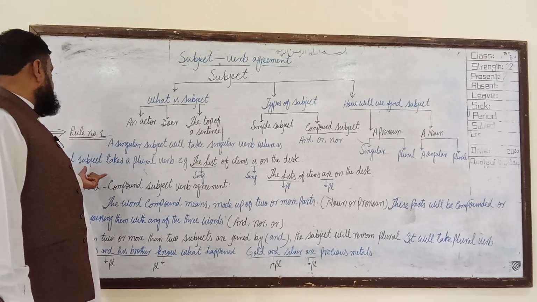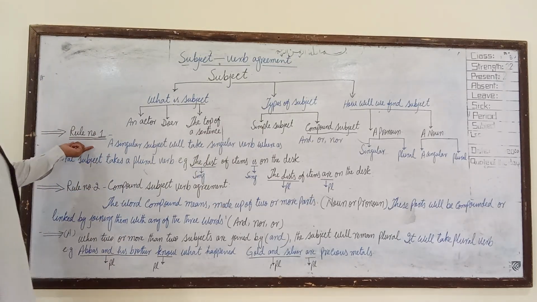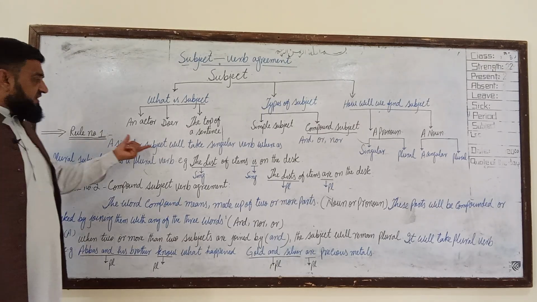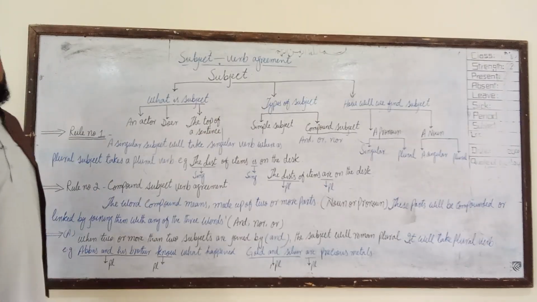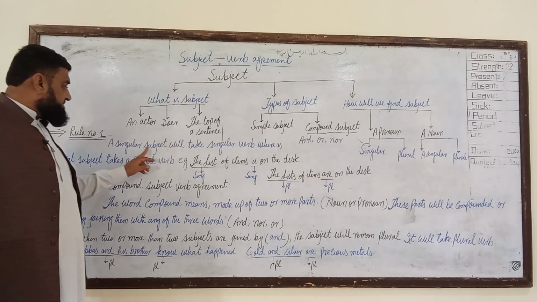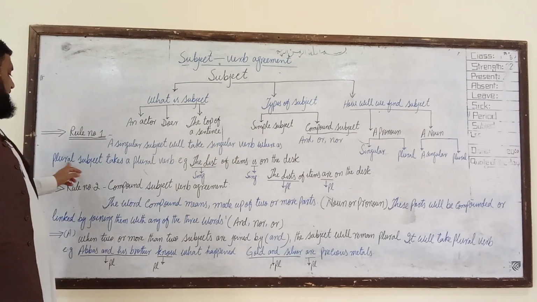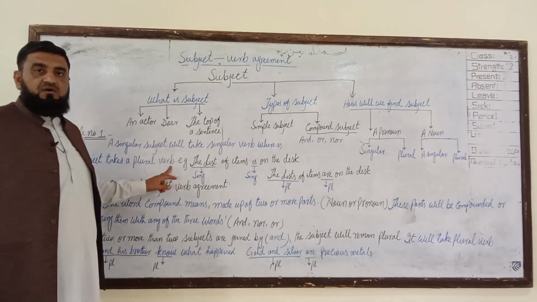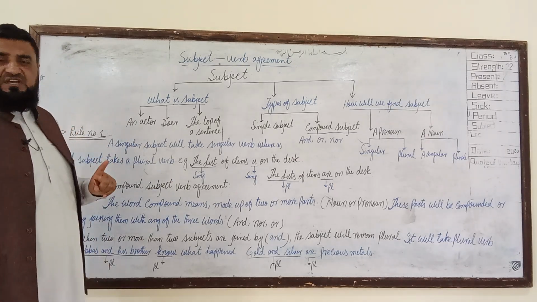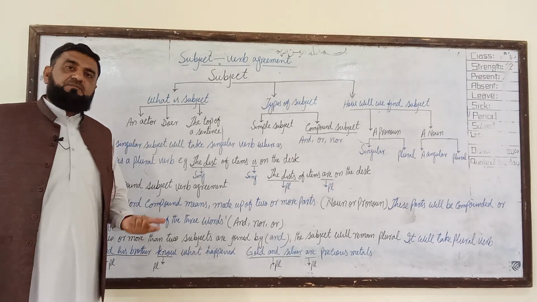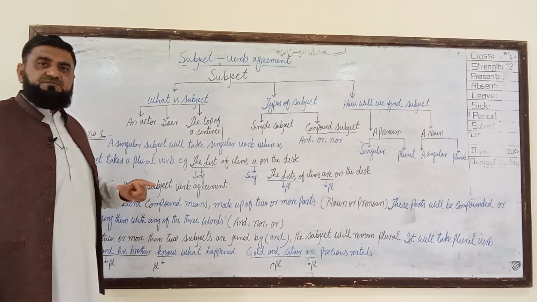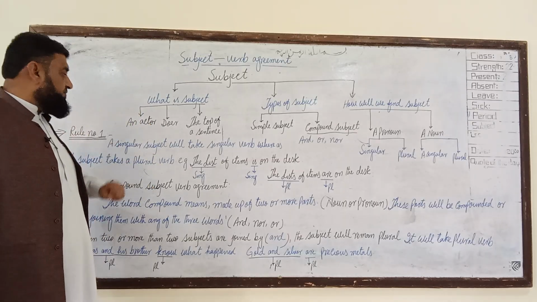When there is a subject in a sentence, we have Rule 1. Rule 1 states that a singular subject will take a singular verb, whereas a plural subject takes a plural verb. When the subject is singular, your verb will be singular. When your subject is plural, your verb will be plural.